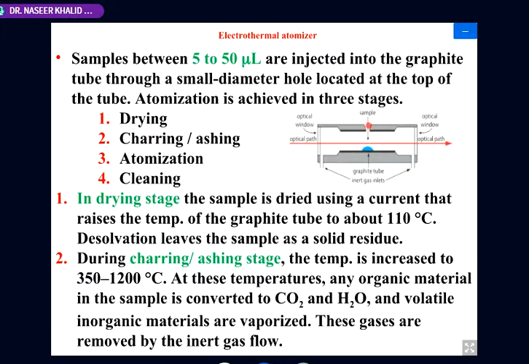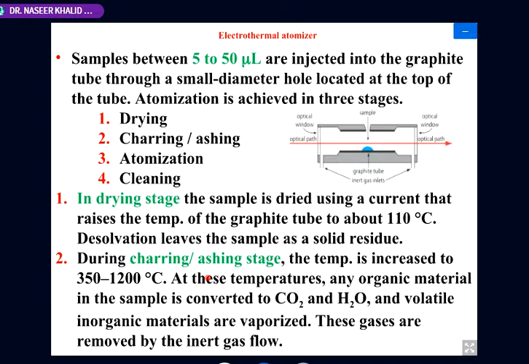First of all, we inject a microliter quantity, 5 to 50 microliter, and we heat this graphite tube at about 110 degrees Celsius, so that all the liquid, that is the solvent, is evaporated. We are also purging, flowing inert gas, so vapors are being gotten rid of from this tube.